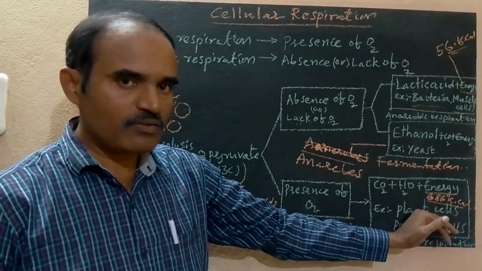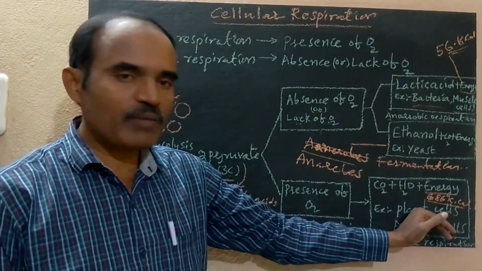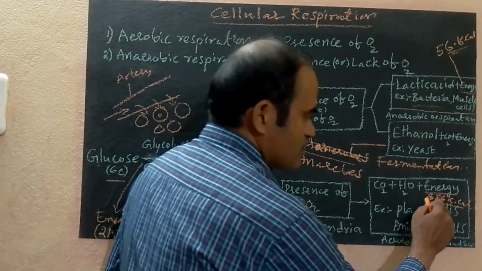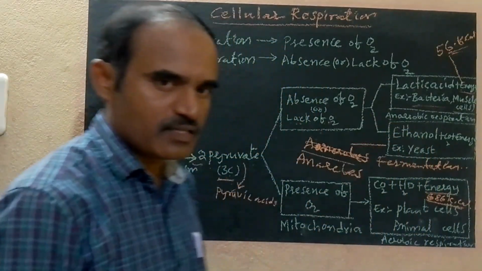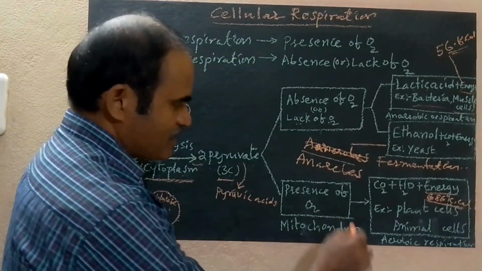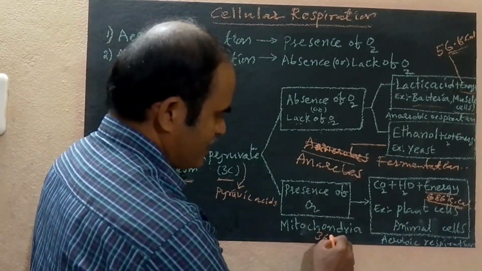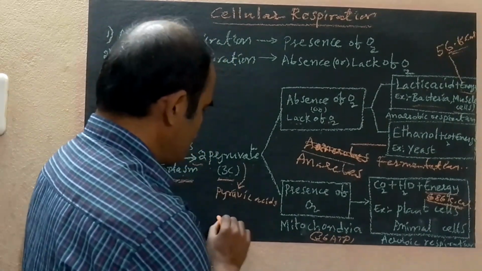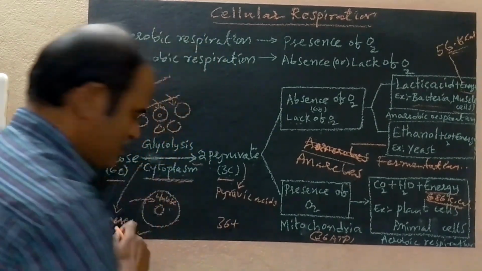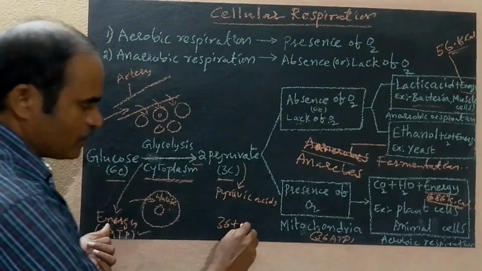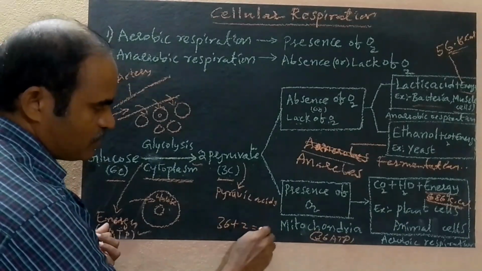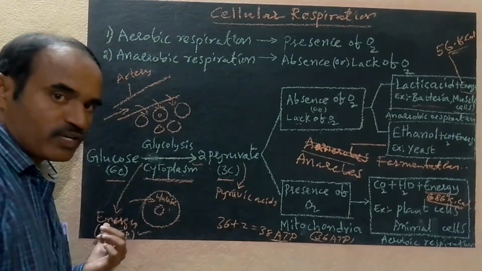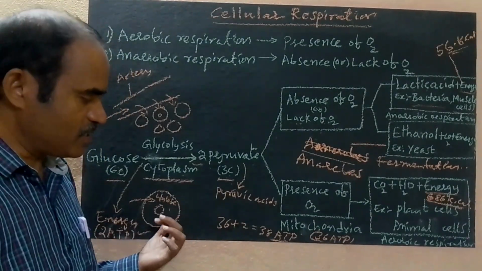In the presence of oxygen, more energy is produced, equal to 686 kilocalories. So a total of 36 ATPs, plus 2 ATPs during glycolysis, total 38 ATPs of energy is produced during aerobic respiration.